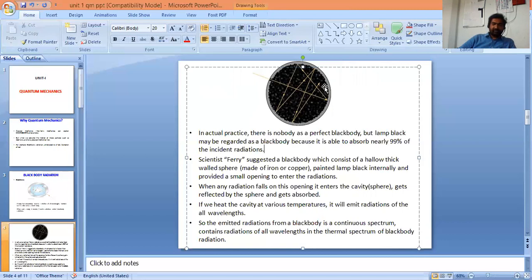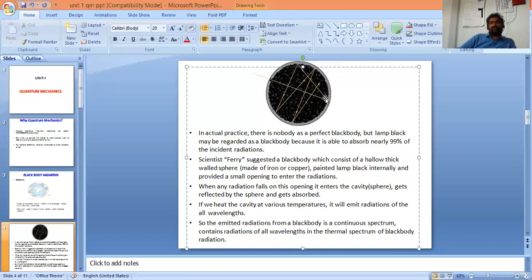If you observe this figure, this particular sphere is made of iron or copper. Internally it is coated with lamp black. When any radiation falls on this opening, it enters the cavity, gets reflected by the sphere and gets absorbed. Here you observe a radiation is incident and passing through this opening, and immediately it first strikes at this place, then reflects to this place, then to this place, and so on. These are called multiple reflections.